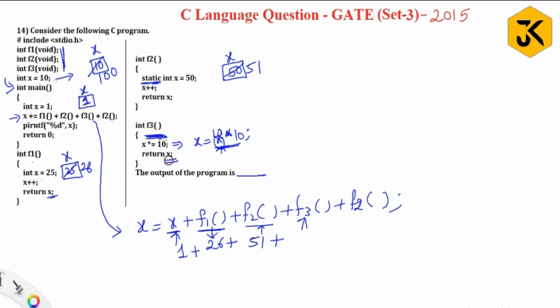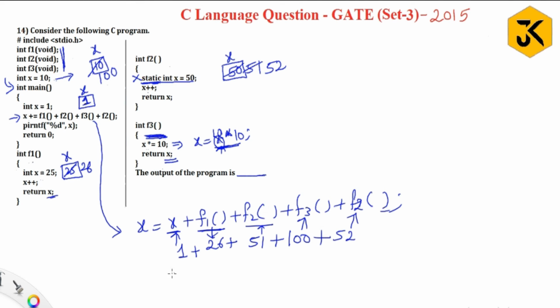Then it is going to return that x. It checks for a local x, there is no local x, so it returns the global x. The global x value is 100, so for this function it gets 100. Next, it is going to call function f2 again. The cursor will move here again. As it is a static variable, it doesn't execute this declaration once again because it is already created. Then x plus plus, that is 51 incremented by 1, that is 52. It returns that value, 52.